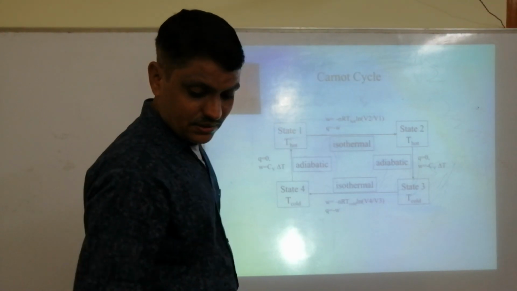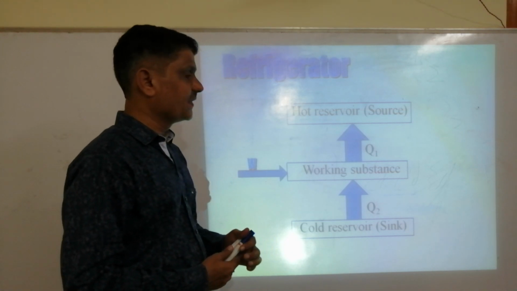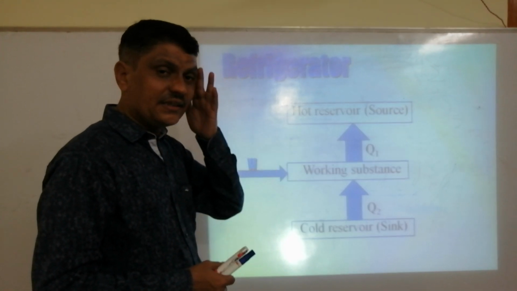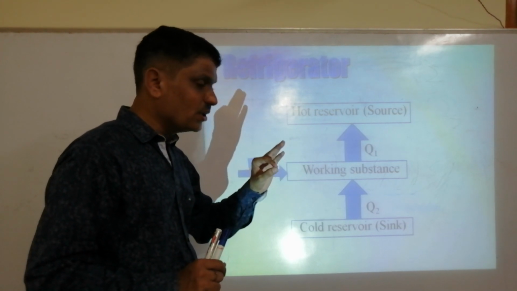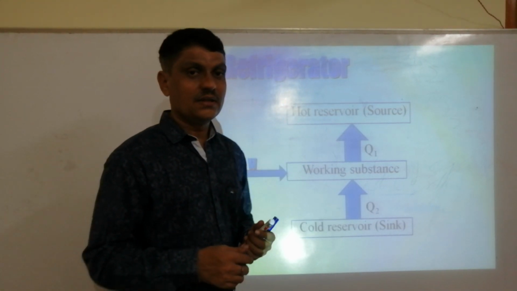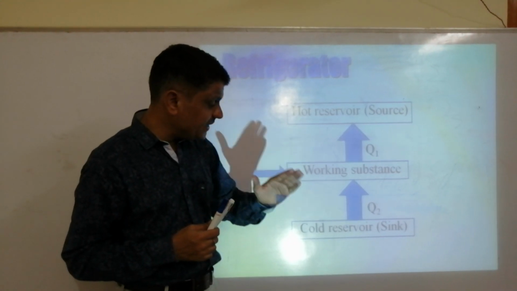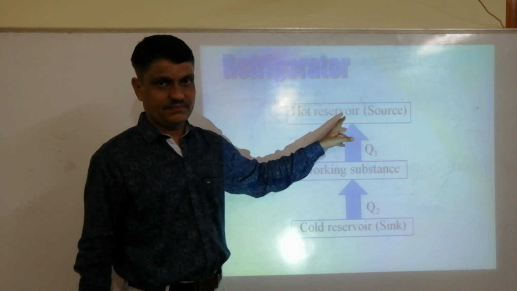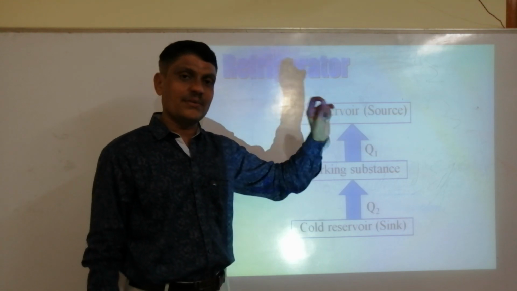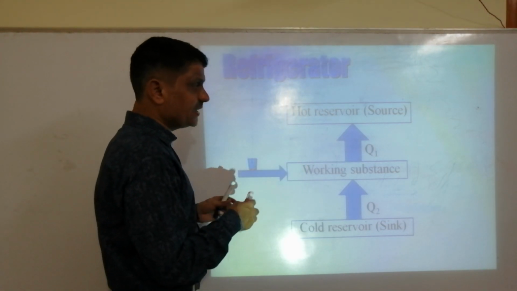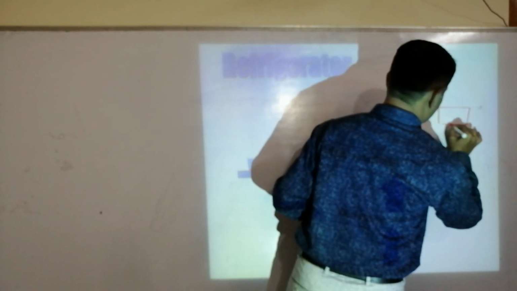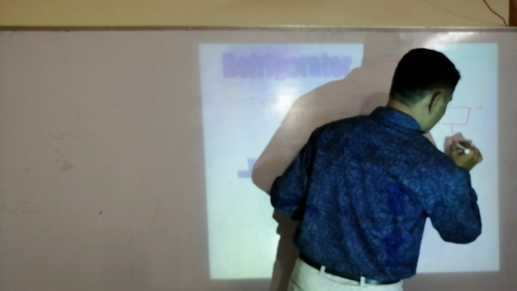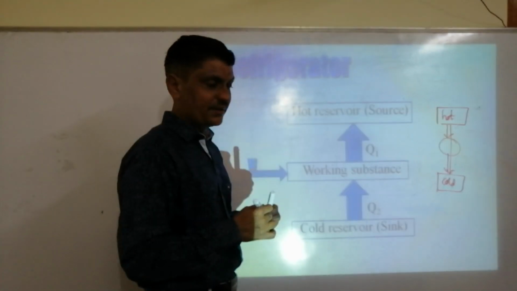What does it say? So the Clausius statement says, without an external agent, heat cannot flow from a cold body to a hot body. Looking at it the other way, to remove heat energy from a cold body to a hot body, we need an external agent. So a refrigerator does exactly that. Actually, what does a heat engine do? A heat engine takes heat from a hot body to a cold body. It removes the heat energy from the hot body and sends it to the cold body.